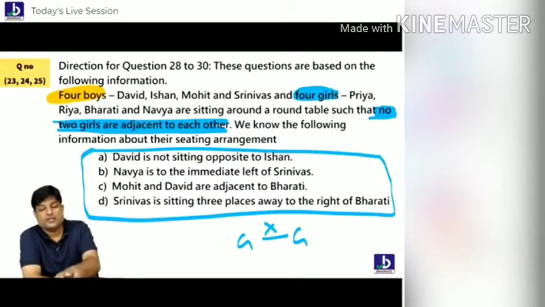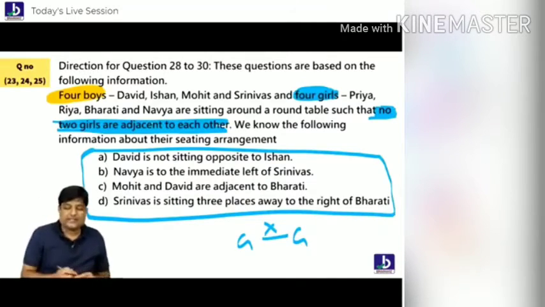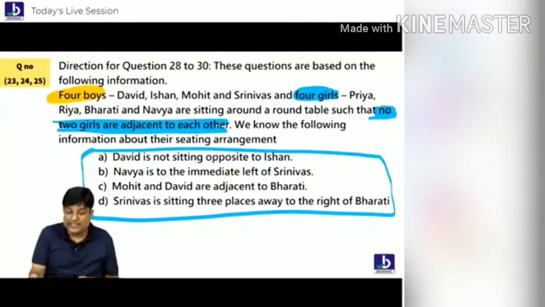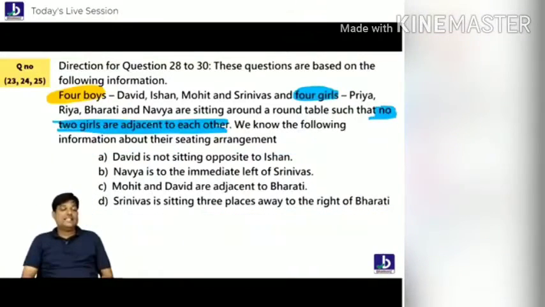Means students, there are 4 boys and 4 girls who are sitting adjacent to each other. So I just want you to solve this question right now. If you could not solve this 8 people, boys and girls, I'll answer you. Okay? Make it faster.